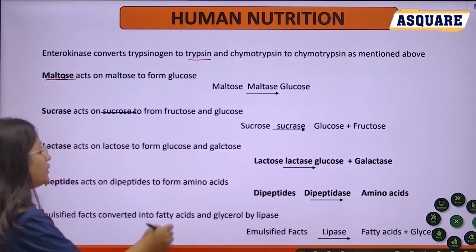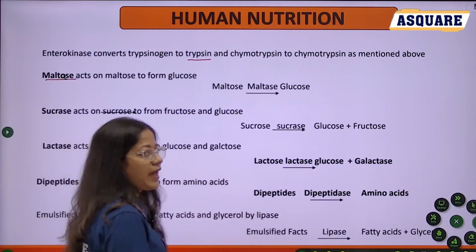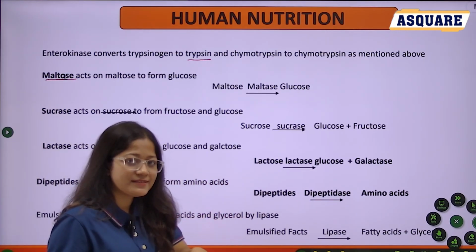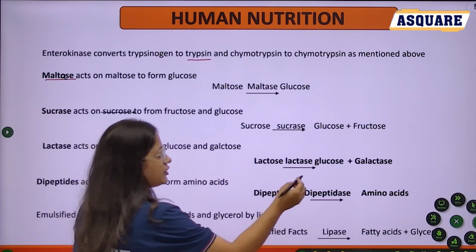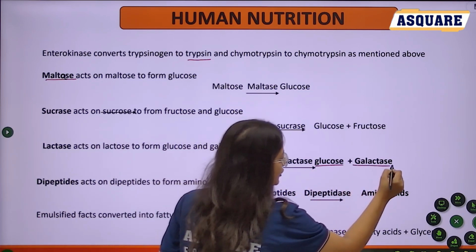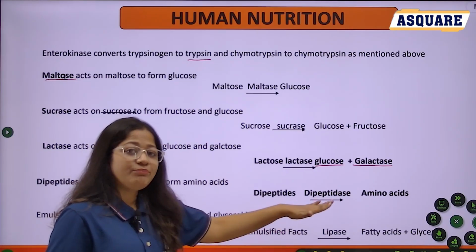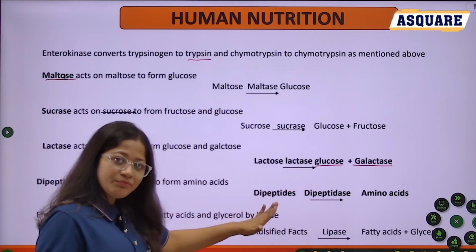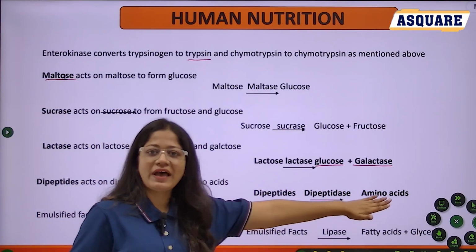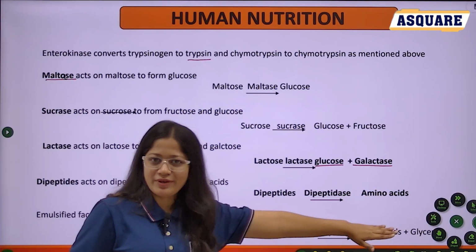And then lactase acts on lactose and converts it into glucose and galactose. After that, dipeptidase acts on dipeptides and converts them into amino acids. So finally we get the amino acid.